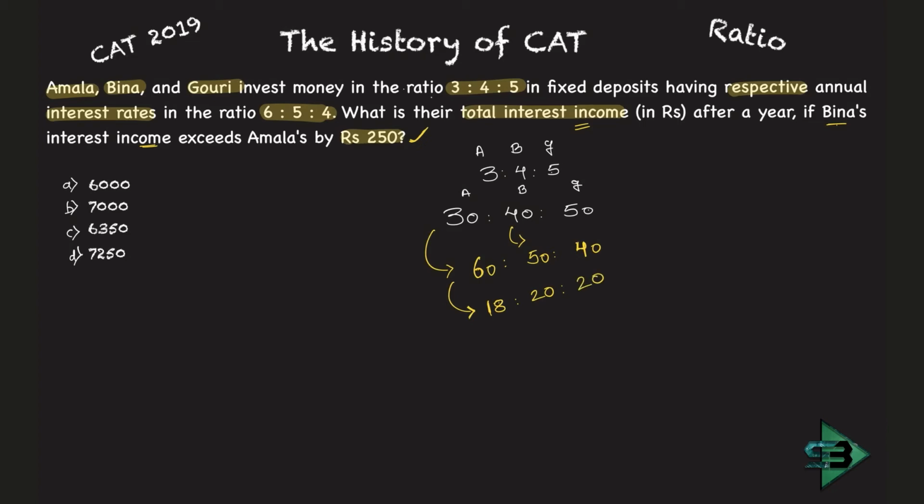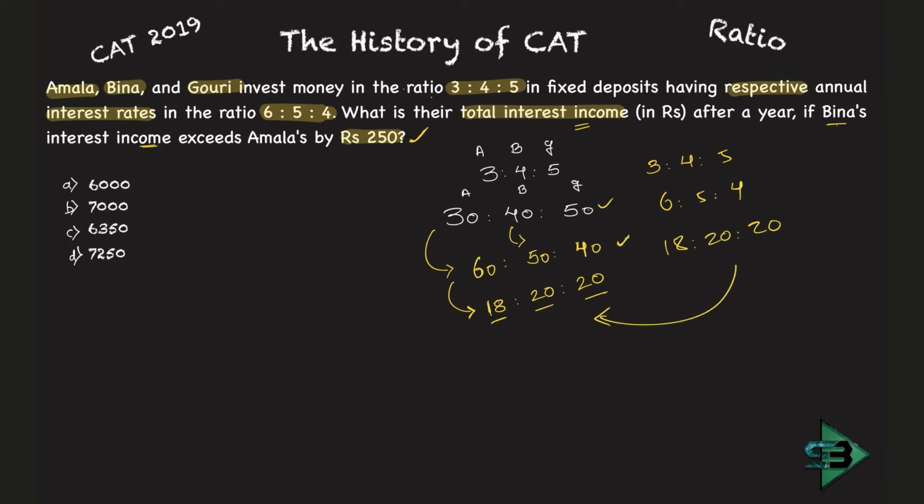So what is the ratio of this? This is not the exact value because I am just deriving it from the ratio. You could have just kept it like 3:4:5, then 6:5:4, just multiply this. 6 into 3, 18. 5 into 4, 20, and again 5 into 4, 20. You will get the same value. Why did I do it in this way?